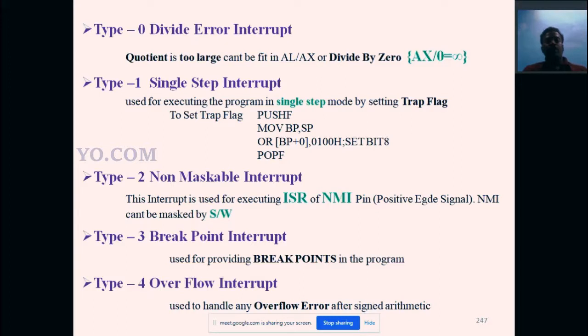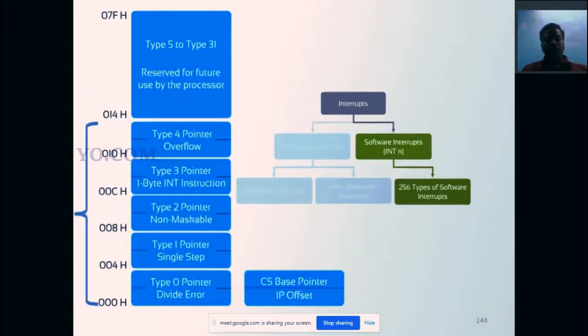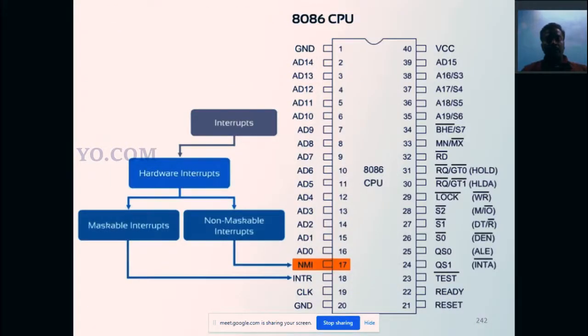This interrupt is used for executing the interrupt service routine. What is the interrupt service routine of NMI? See the pin diagram. This is the NMI pin. On this pin we just give one positive going pulse. If you apply one positive going pulse to this particular pin, what will happen?